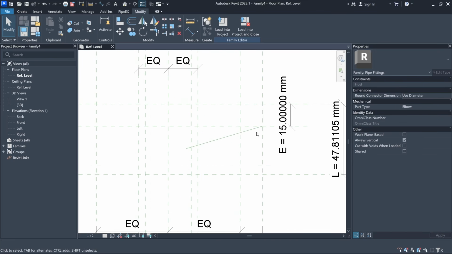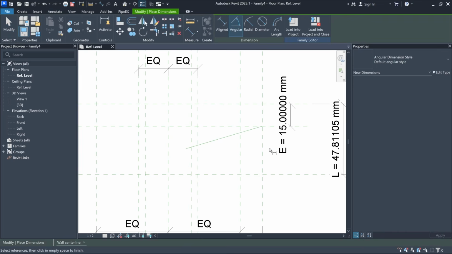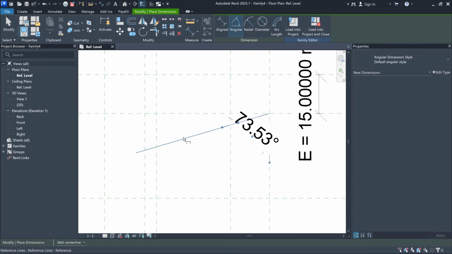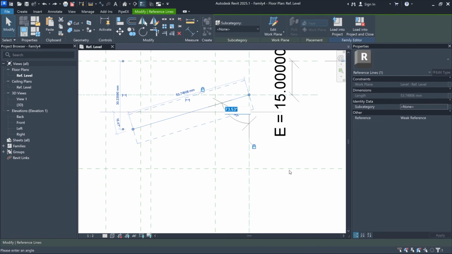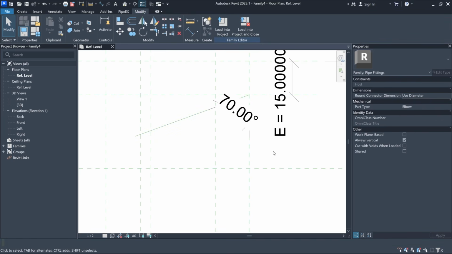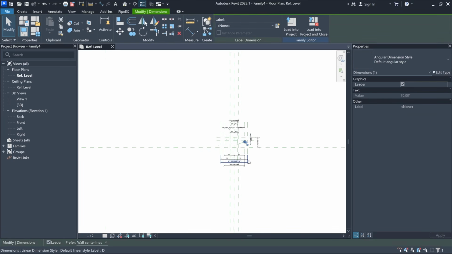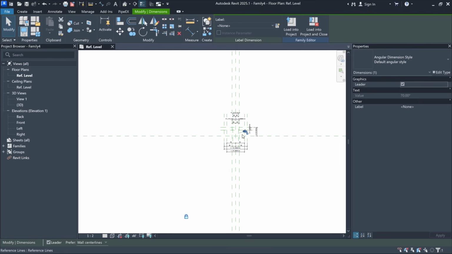Let me see, yes, I need to add an angular parameter, so I'll go to the Annotate tab and select Angular Dimension. Then I'll click the reference line and then the reference plane. And then I'll set the value to 70 degrees. Yes, it's not very convenient, you will need to zoom out a bit. And I'll click the lock icon.